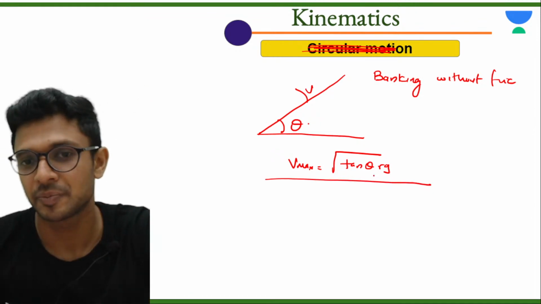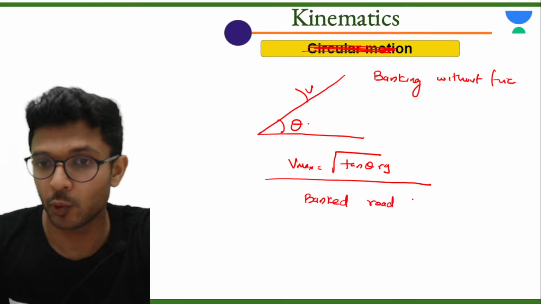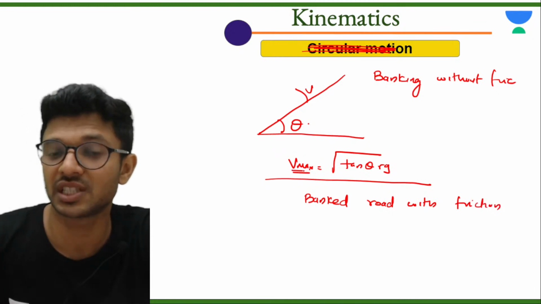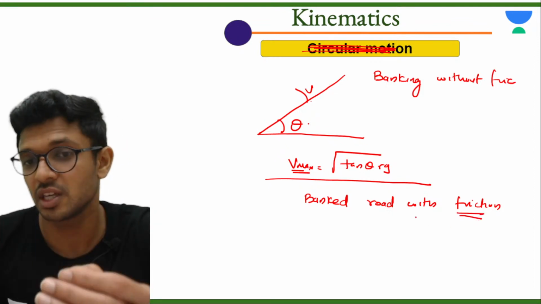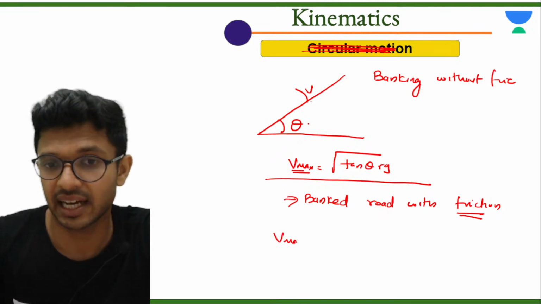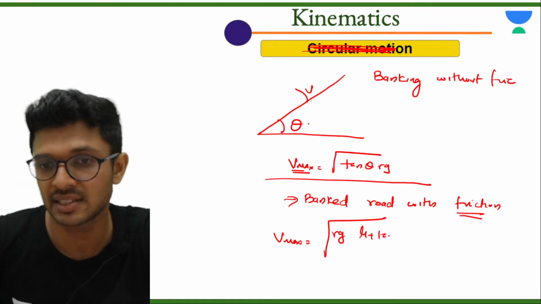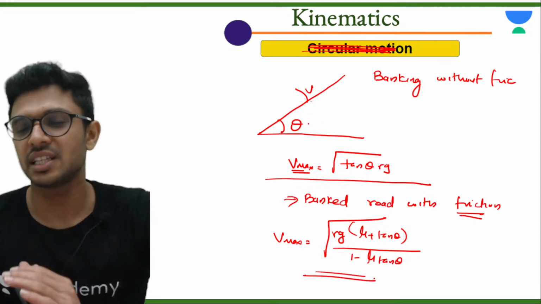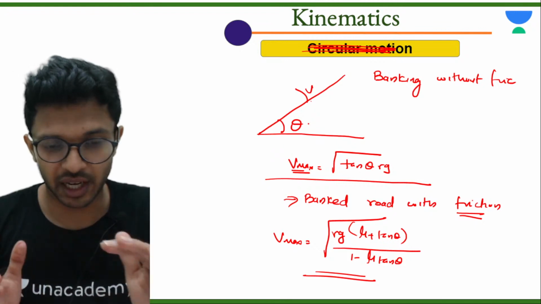Next, the last topic. The banked road with friction. This is the maximum velocity with which the particle can move on a banked road without using friction. So now friction is also being used. The maximum velocity with which the particle can move is given by the formula root of rg into mu plus tan theta, the whole divided by 1 minus mu tan theta. So these are super important formulas from the chapter of laws of motion, which we have completed.